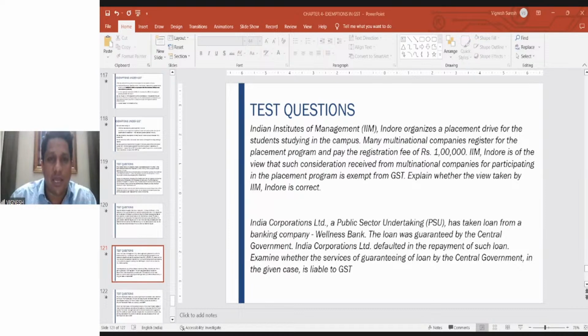Very similar. In the IIM case, education services are exempt. Campus placement is not education. It's basic common sense. It is not at all education. Therefore, it is taxable. So please try to revise this two or three times, the entire PPT. You'll be able to easily remember, recollect and answer the questions. Don't worry about forgetting exemptions. You'll never forget. I'm very, very clear. Once you know that this is exempt, you'll remember always that it is exempt.